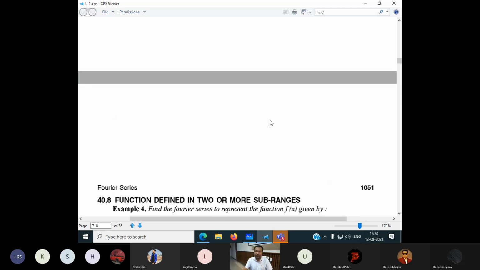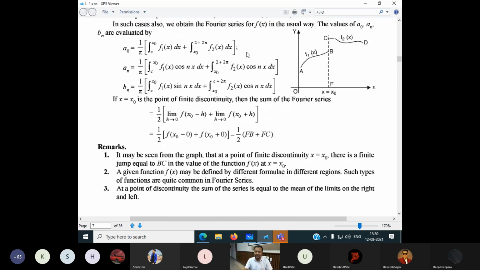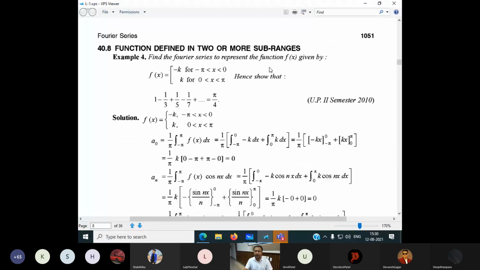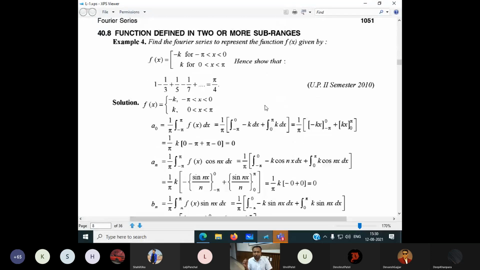I assume that all of us can understand whether a function is continuous or not. So that's why I'm not discussing this theory part. So the question is: find the Fourier series to represent the function given by